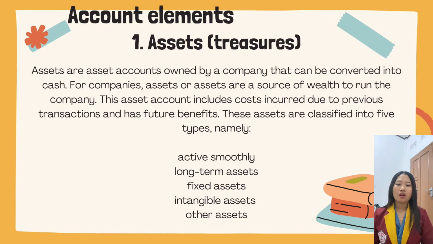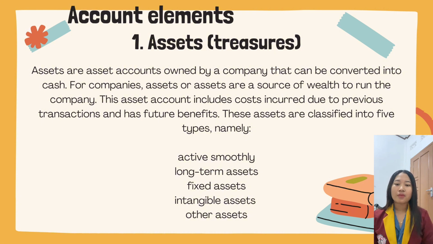Account elements: 1. Assets or treasures. Assets are accounts owned by a company that can be converted into cash. For companies, assets are a source of wealth to run the company.